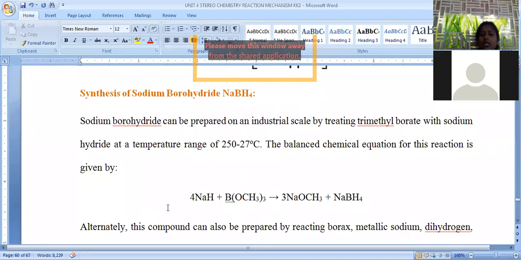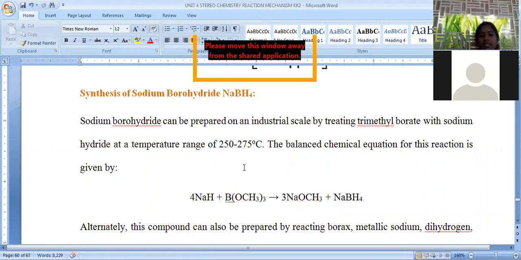Let us see. When sodium hydride is treated with trimethoxyborane, sodium methoxide and sodium tetrahydroborate are formed. This is the main product actually required for us. The reaction is carried out in the temperature range of 250 to 275 degrees centigrade.